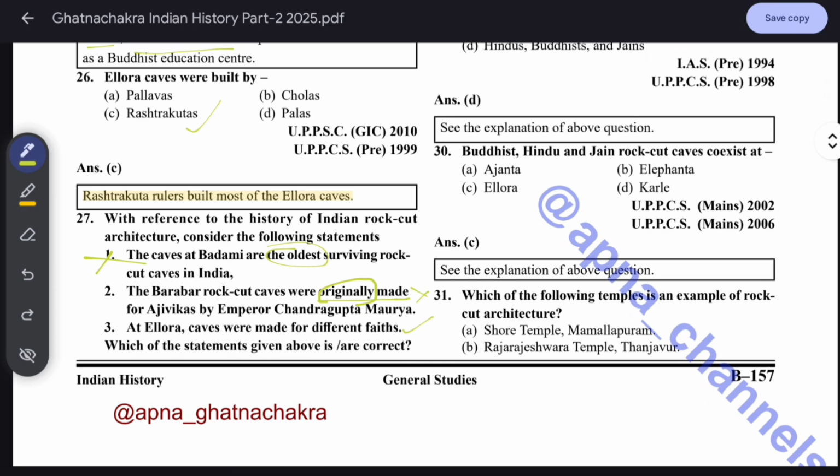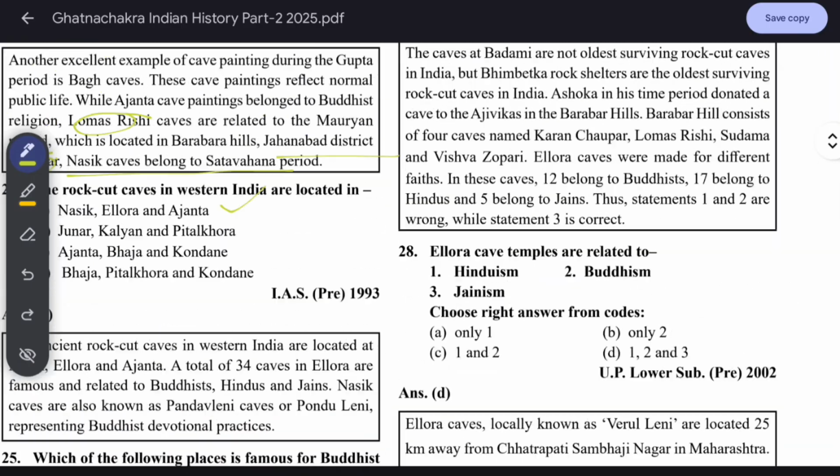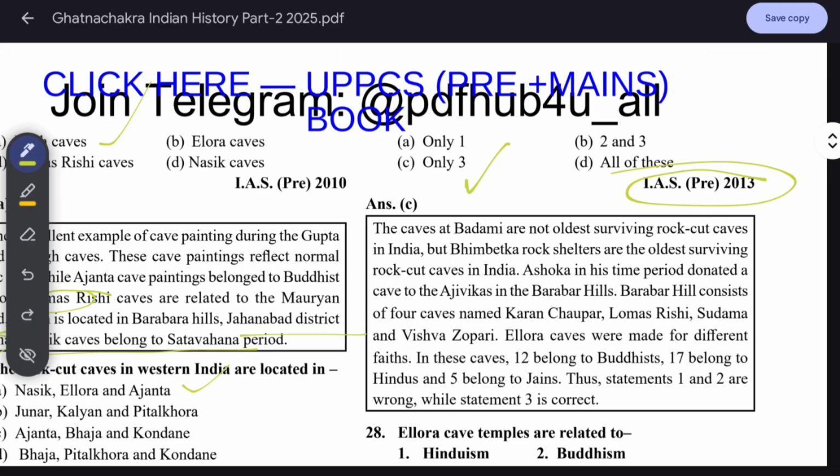It is said that it was made for Buddhists by Asoka, but later it was given to the Ajivikas, who believed in destiny. His son Bimbisara believed in the Ajivikas, and Dasarath, his grandson, believed in Buddhism. The caves at Badami are not the oldest surviving rock cut caves in India, but Bhimbetka rock shelters are. Asoka donated a cave to the Ajivikas in the Barabar Hills. Barabar Hills consist of the caves named Karan Chopar, Lomas Rishi, Sudama, and Vishwa Jhopri.